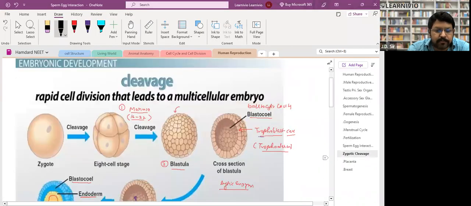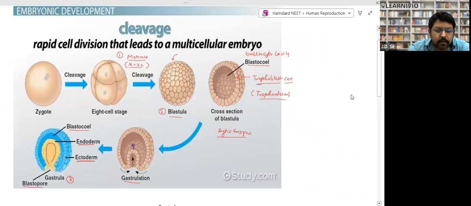Zygotic cleavage, fertilization has taken place. How does the zygote cleave, right? You have to remember just this structure, the thing which I could tell you. First cleavage, then 2 cell, 4 cell, then 8 cell stage. And we know that after 8 to 16 cell stage, this is called morula stage, the mulberry-like structure. After morula stage, cleavage will take place again, 32 to 64 cells and more. The blastula formation will take place.